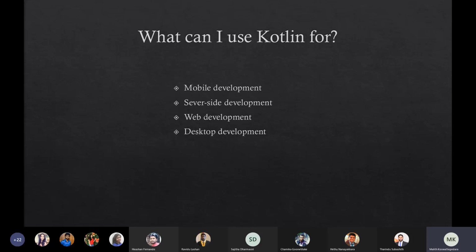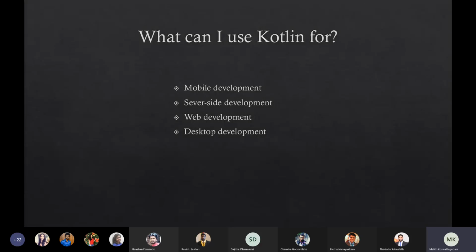As I mentioned before, Kotlin is general purpose. Kotlin is not only for mobile Android development. We can use it for mobile development, and also for server-side development. When it comes to server-side development, we can use existing frameworks like Spring Boot, Vert.x, JSF, and there's a framework called Ktor specifically for Kotlin.